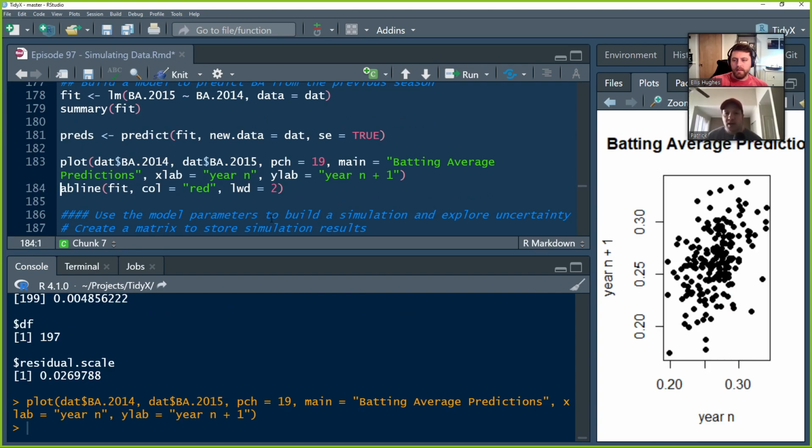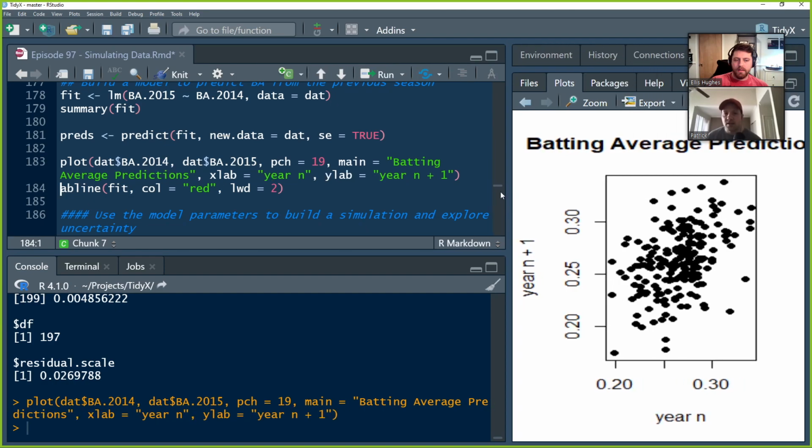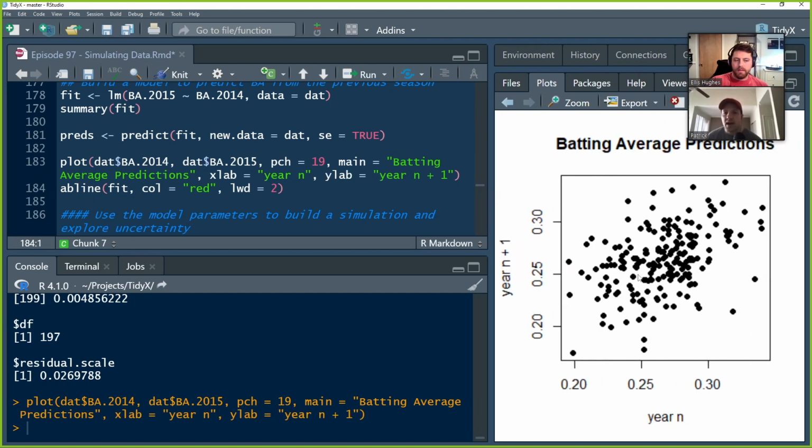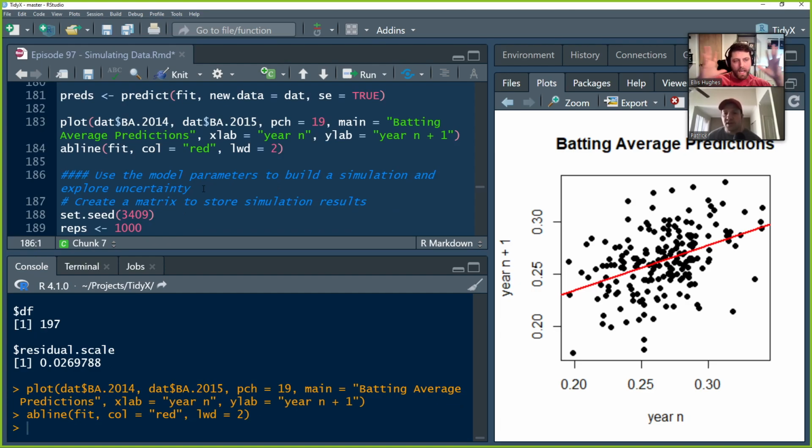We're going to make a plot of the data. This is 2014 on the x-axis, 2015 batting average on the y-axis. Then we're going to use abline and pass it our actual model, so it does the heavy lifting and pulls the slope and intercept out for us. There we see this red line, and that's the regression line, the prediction line. The points are randomly distributed around that line, and the difference between each point and that line represents the residual of the prediction.